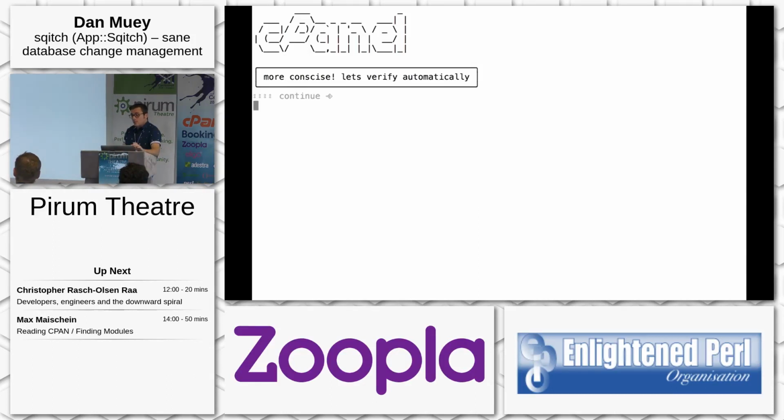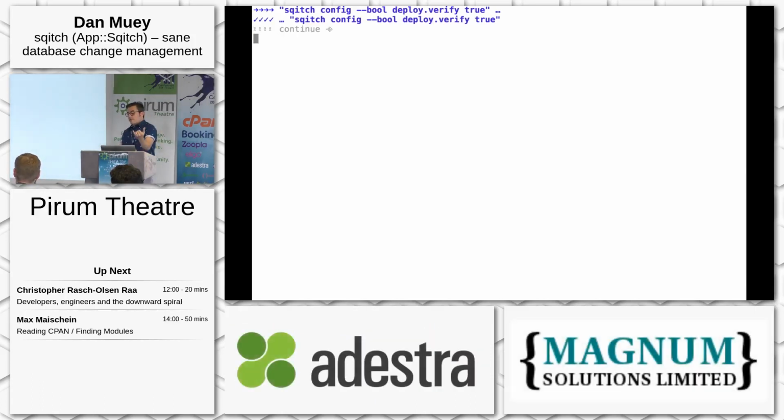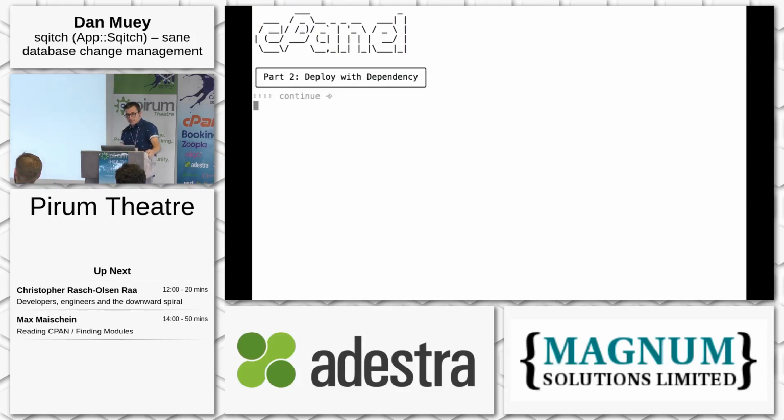But now to make it even more concise, at least process-wise, we want to verify things automatically. So if you deploy something, you almost certainly want to verify it immediately afterwards, right? So there's some config options. Deploy, verify, set that to true. So that means anytime you Sqitch deploy whatever, it will automatically also run Sqitch verify. And same with rebase, which is similar to deploy. Okay, so we set that, commit it.